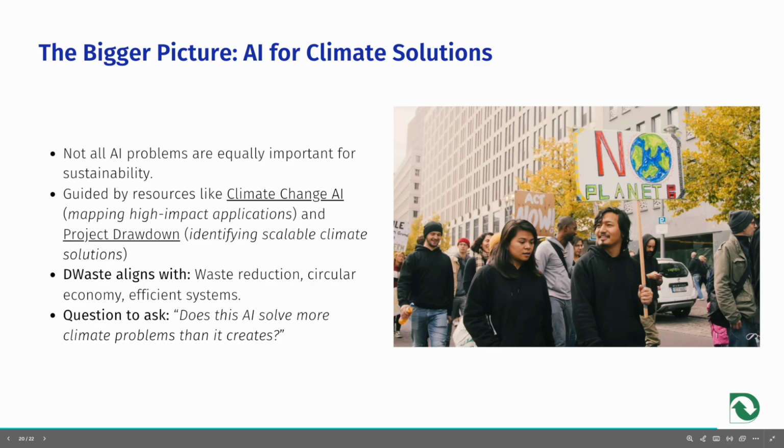For DWaste, this means focusing on tangible climate goals, waste reduction, advancing the circular economy, and designing resource efficient systems. We continually ask the foundational question to ensure net positive impact. Does this AI solve more climate problems than it creates? This mindset ensures our intelligence is not only powerful but also purposeful for the planet.